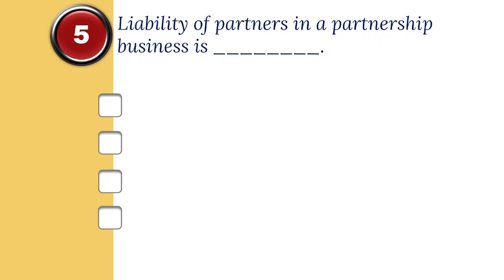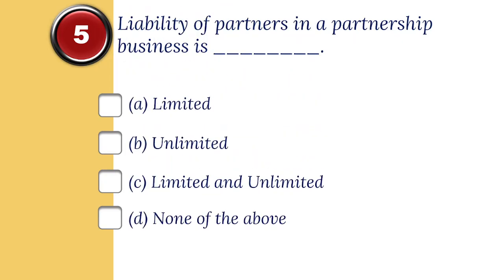5. Liability of partners in a partnership business is dash. The options are A. Limited, B. Unlimited, C. Limited and unlimited, D. None of the above. And the correct option is B. Unlimited.